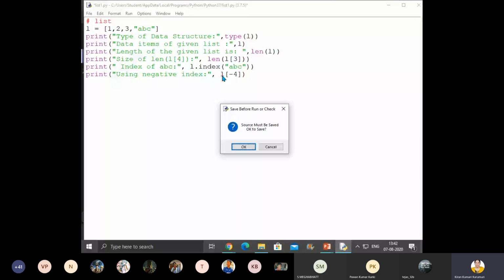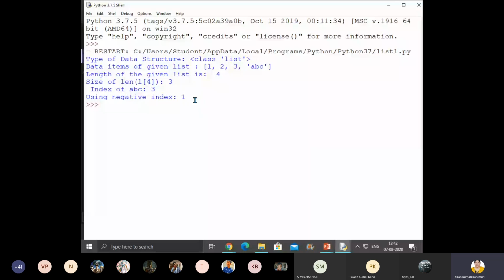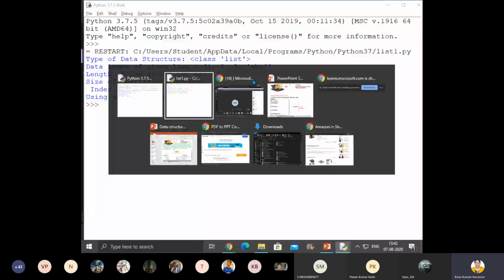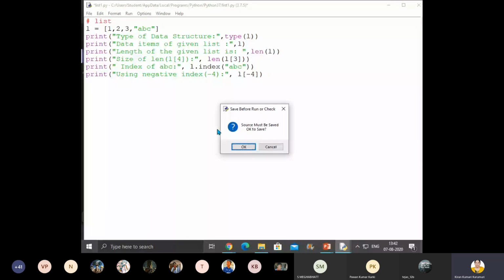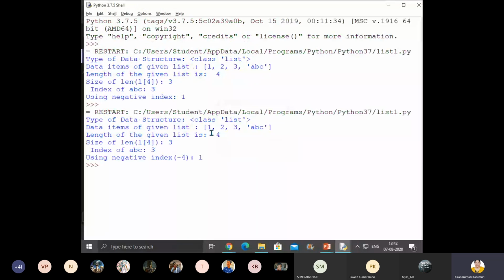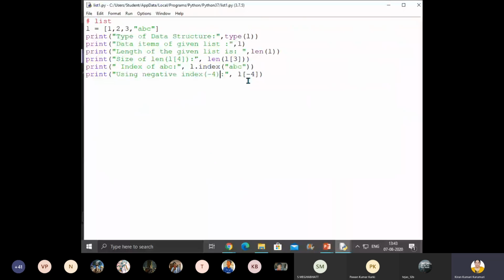Okay, children. So now you can see the value at negative index -1, -4. What is the value at -4 in this list? 1. Very good. So -4 is 1. Negative index starts from here. So ABC's negative index is -1, 3's negative index is -2, 2's is -3, 1's is -4. Got it, children? Suppose I give -5, what will happen?